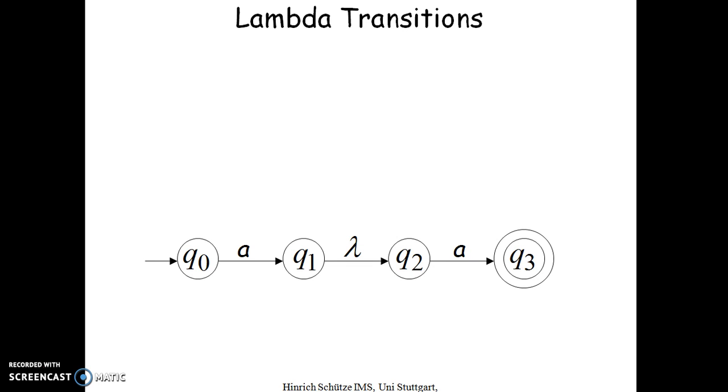Lambda transition is nothing but a transition on reading the empty string. So in this example, Q0 on reading A will be in Q1 and also Q2. Q0 on reading A will reach Q2 directly. That is the concept of lambda transition, where without reading any input, it will move to the next state.